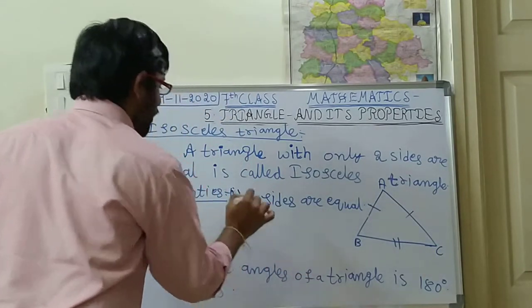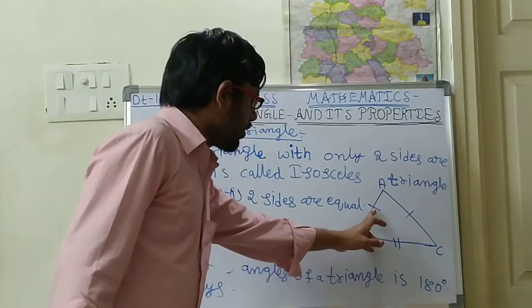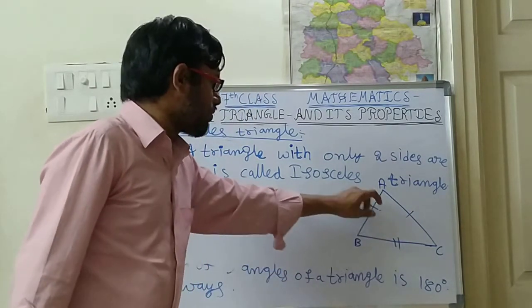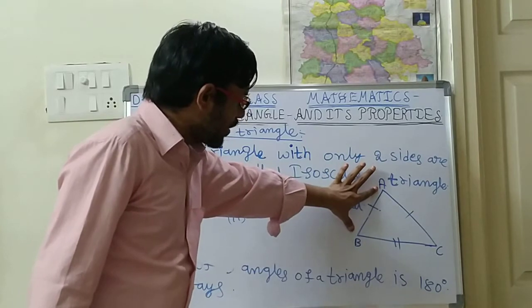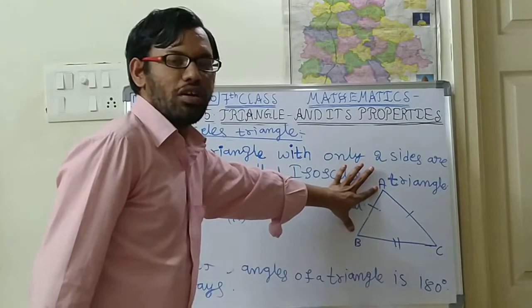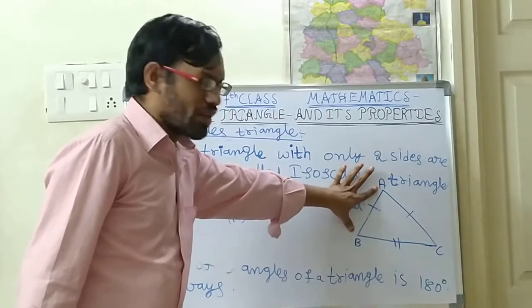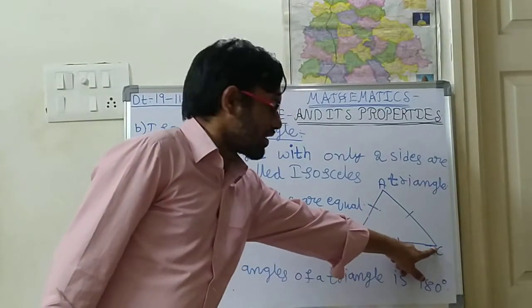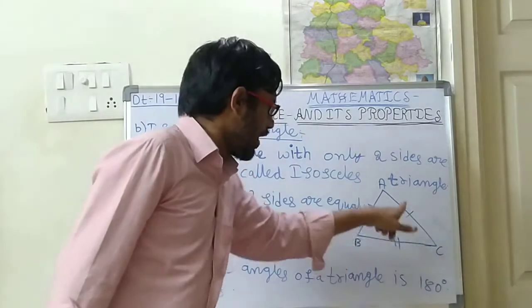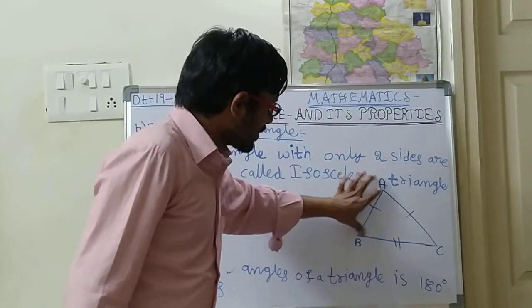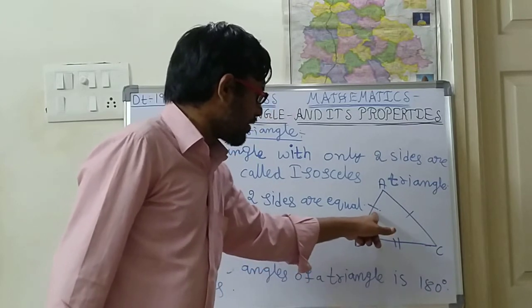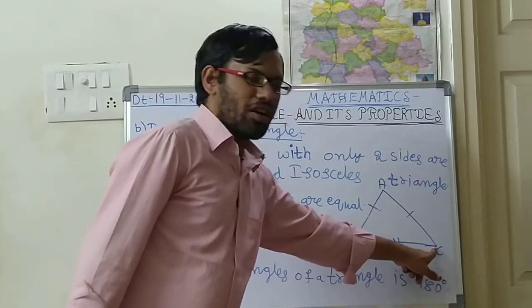And what is the second property? See children. If you are taking this AB line segment, what is the opposite vertex for this AB line segment? That is this vertex. So for this line segment, the opposite vertex is this one.